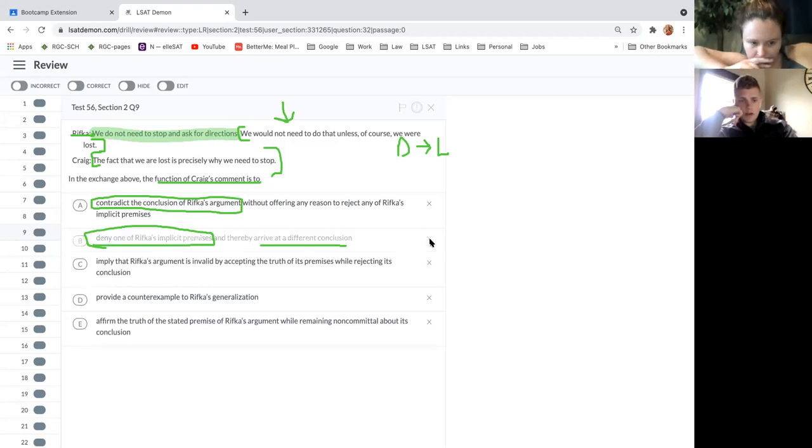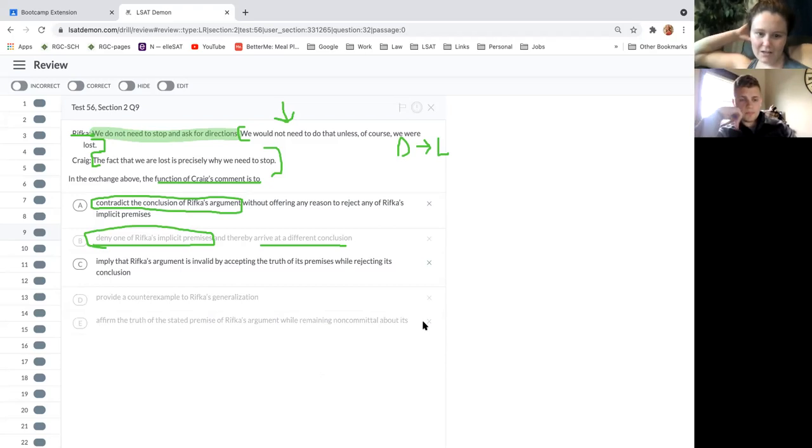C says imply that R's argument is invalid by accepting the truth of its premise while rejecting its conclusion. I thought that was pretty close to A, not identical, but close. So I would keep that. Okay. And then provide a counterexample to R's generalization, no. Affirm the truth of the stated premise of R's argument while remaining non-committal, no. Definitely not. Yeah, we definitely commit.